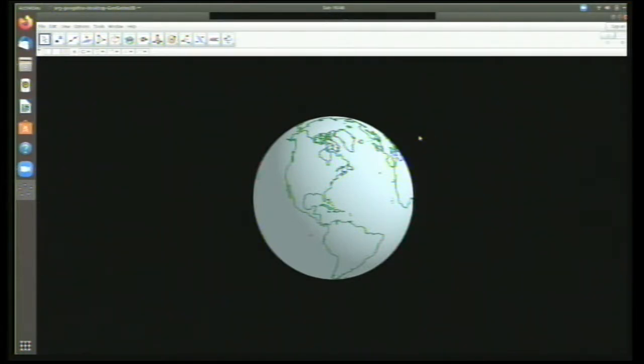The second one that we demonstrated was the concept of latitude and longitude, which is geography. Latitude, longitude, and then marking a point on the surface of the earth.